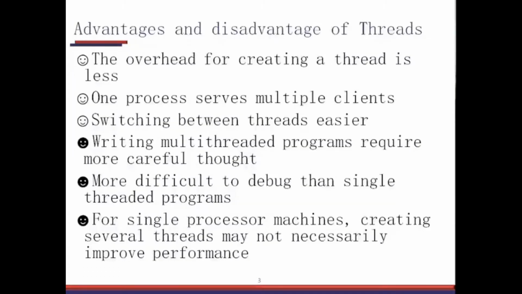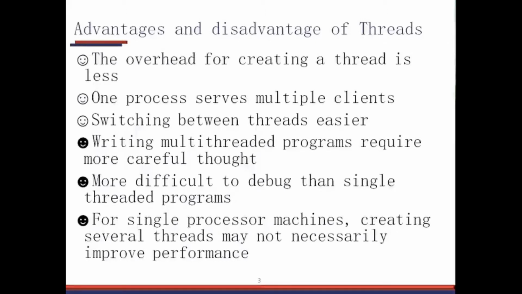So what are the advantages and disadvantages of threads? The advantages are three advantages I have listed down here. Of course, the overhead is less for creating a thread. Then one process can serve multiple clients, so you can have one process which is running and execute several threads, one thread for each client.